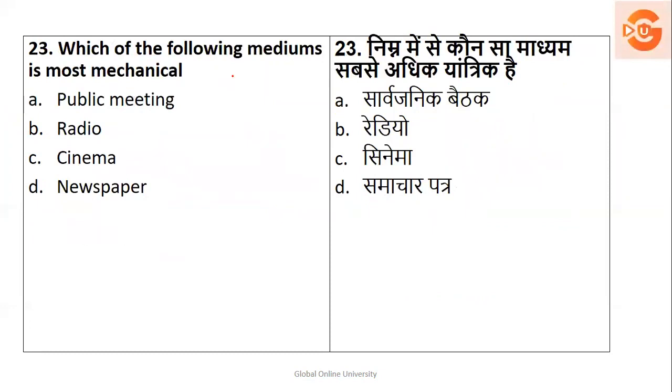Next, which of the following mediums is most mechanical? Mechanical means where you make use of a lot of tools or technological upgradations. So is it public meeting? Is it radio? Is it cinema? Or is it newspaper? If it is more mechanical and technology-wise regarding all the aspects, the answer is option C, that is cinema. So the right answer is option C.